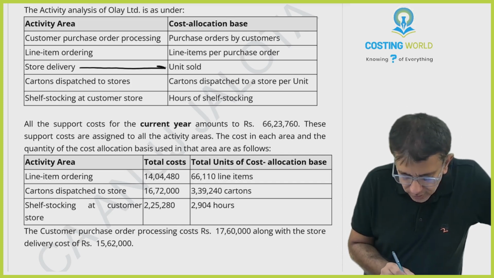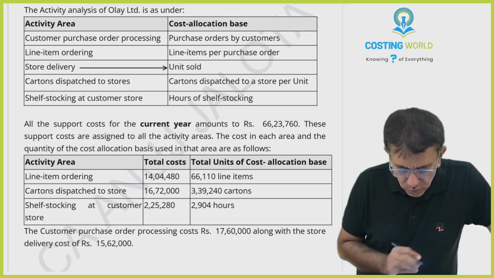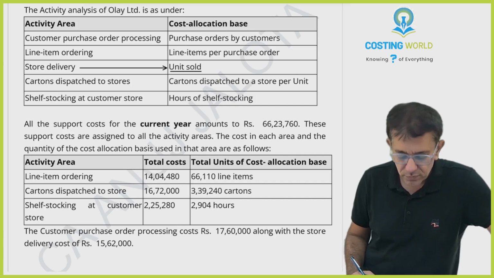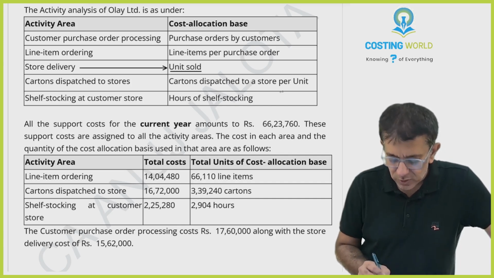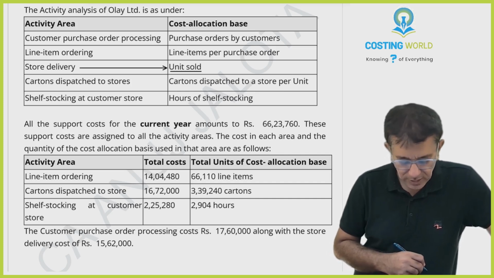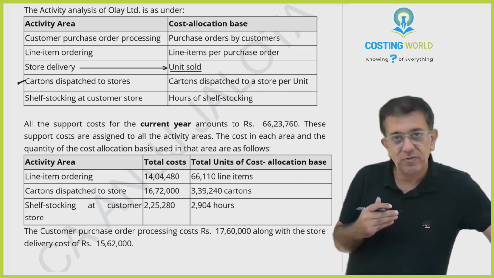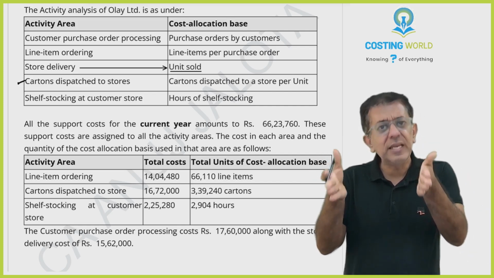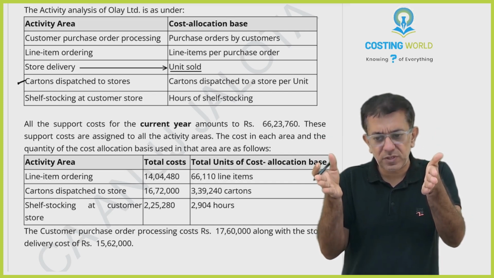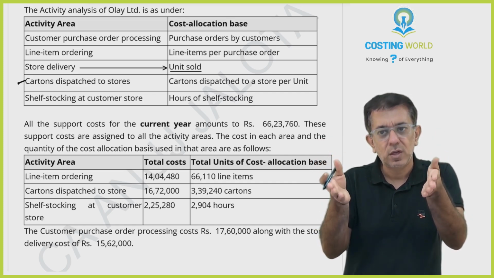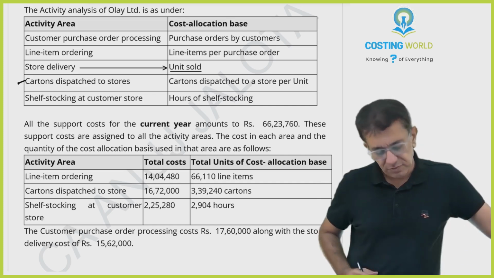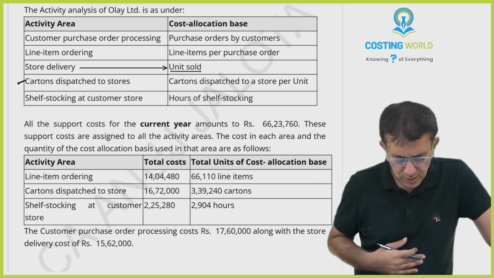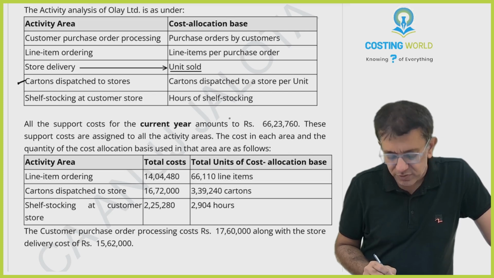This is important. Store delivery. Its cost driver is number of units sold. Okay, cartons dispatched to the stores. Its cost driver is cartons dispatched to the store per unit. Okay. Shelf stocking. See, I'll tell you the meaning of this. We have to supply scooters, no? Might be we are supplying parts of the scooters in cartons. Okay, so one scooter, suppose we supply in form of say 20 cartons. Okay. So therefore here cost driver is number of cartons. Further, shelf stocking at customer store. Shelf stocking, we arrange the goods in shelf. Okay. For that, the cost driver is hours of shelf stocking.